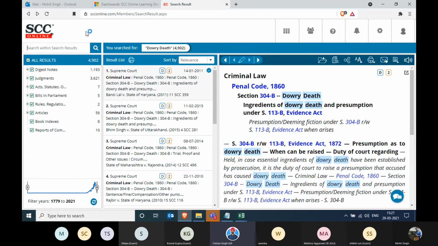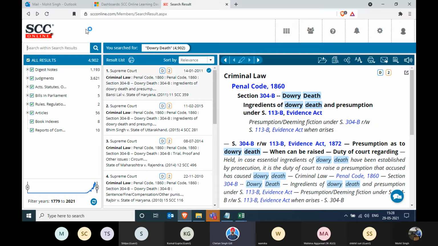Now, the reason why I stopped you here, no worries, Mohit, no worries. When we saw the 4 sub-searches, you can click on any of the cross signs. It will remove only that element. So we searched for dowry death, bride burning, dying declaration, and more than one. If I click on the cross sign of bride burning, it will remove only the bride burning results from this particular result screen, and the remaining will just be there. But the numbers will obviously increase because one word has been removed from it.